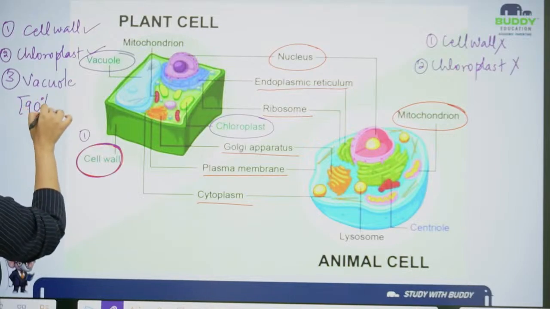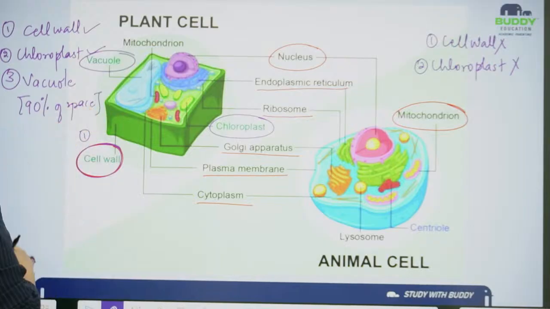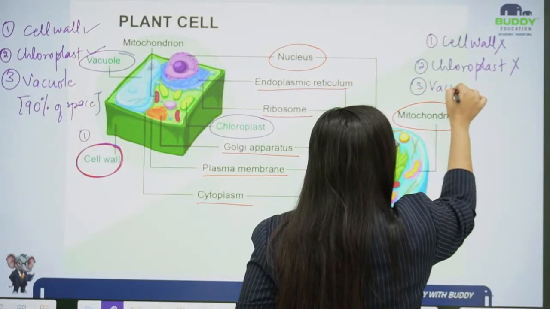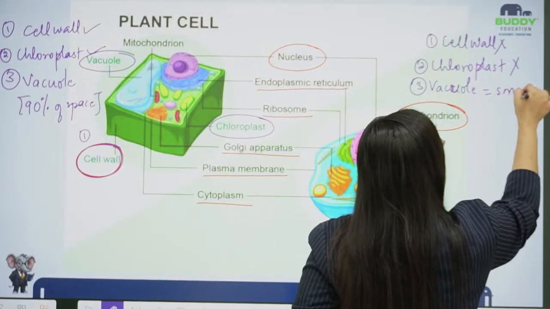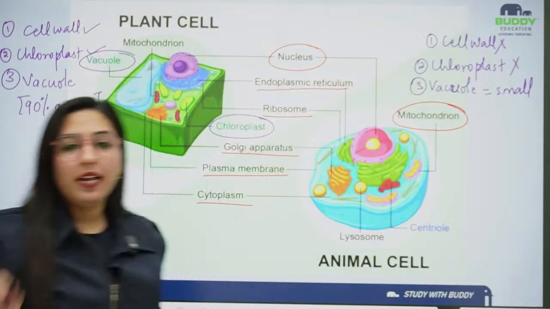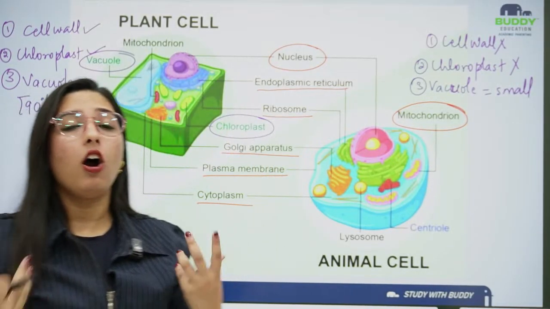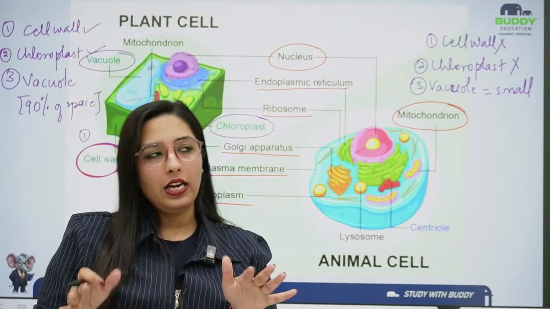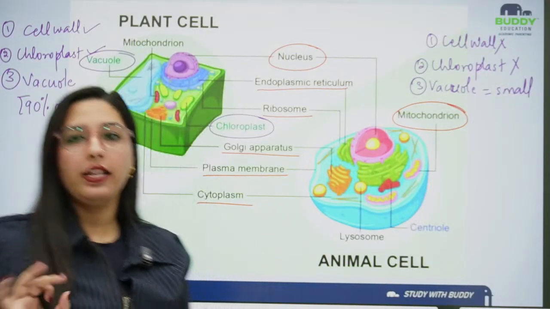But if I talk about the animal cell, a vacuole is present, but a very small one. We are consumers. We will take in the amount of food my body requires right now, and then take in more later when my body requires that amount of food.